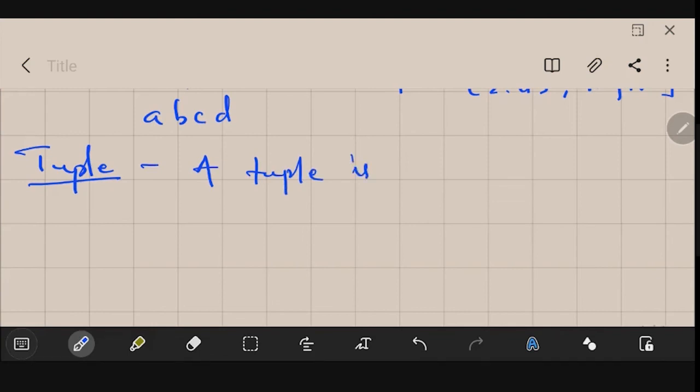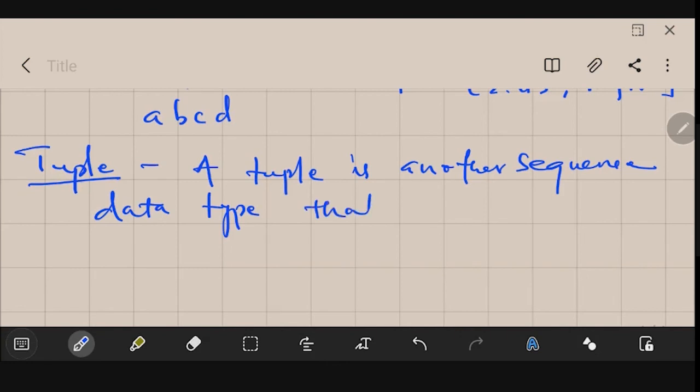A tuple is another sequence data type that is similar to the list.